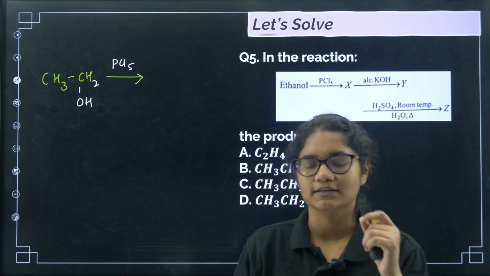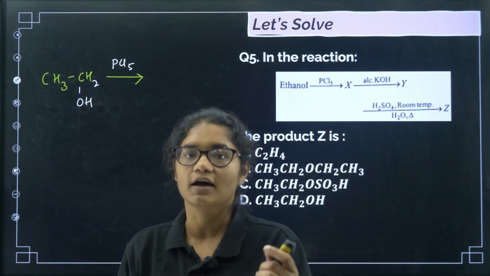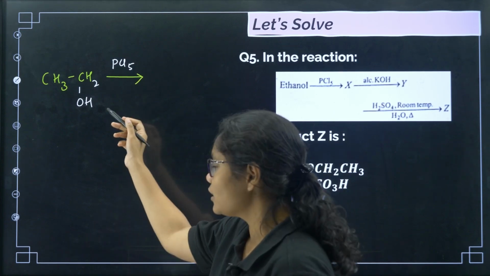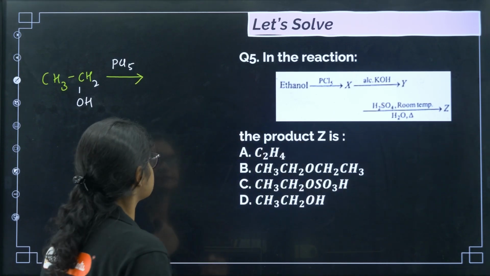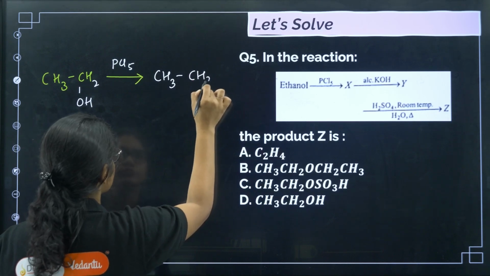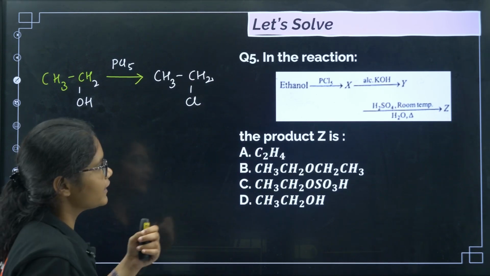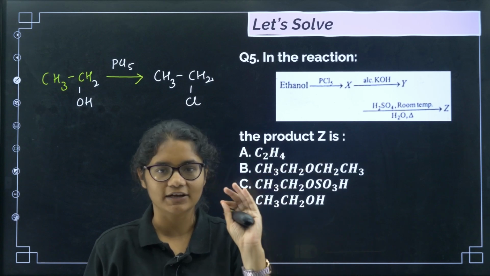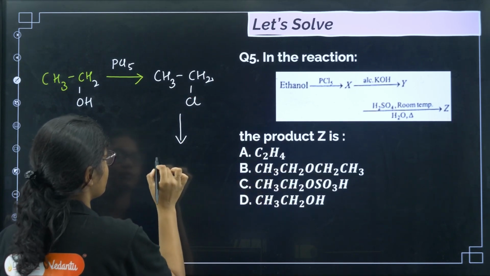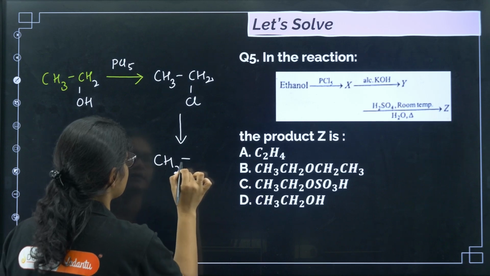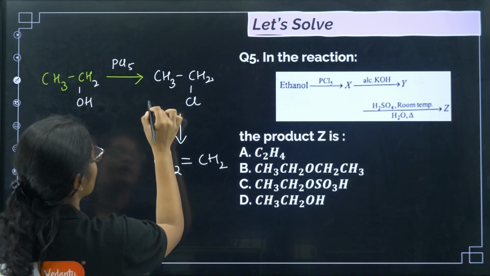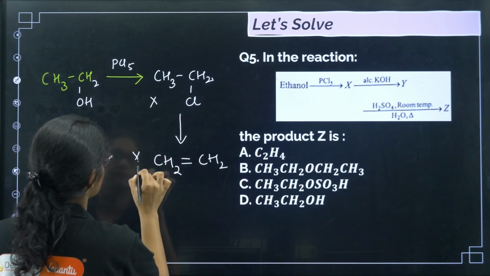One of the methods was using PCl5, you can convert ROH to RX, right? So PCl5 will give you chloroalkanes. So what will be the product here? CH3CH2Cl. Then you do alcoholic KOH, dehalogenation. So one hydrogen and one chlorine will be removed and we will get alkene. Okay, so let me write, this one is X, this one is Y.